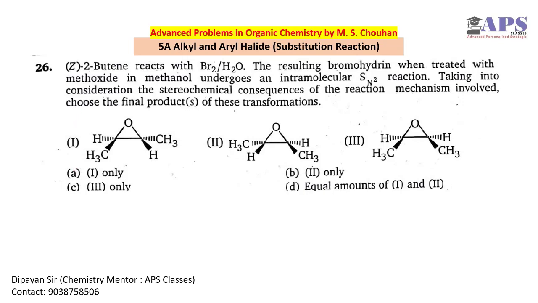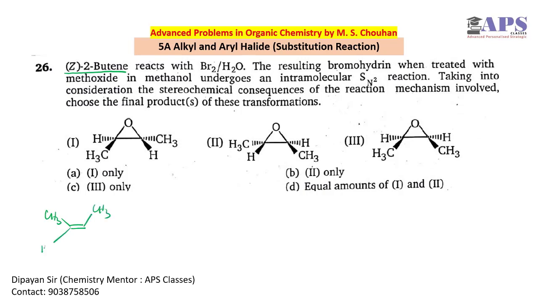Next question, question number 26. This question is very interesting, and I think the answer key of this question is wrong in the MS Chauhan book. So what is given is we have to start with Z-2-butene. So Z represents cis kind of thing. So this is our Z-2-butene.